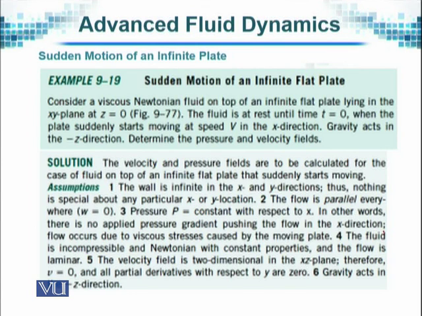With these assumptions, we will then move to solve this problem. At this stage, we have defined it, and we have also listed the assumptions and conditions attached to the fluid flow model that we are trying to solve.